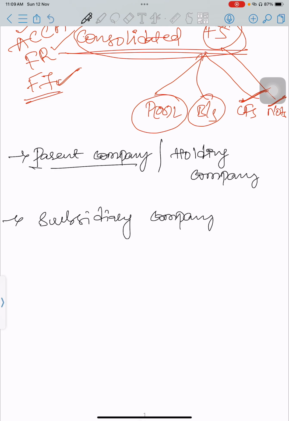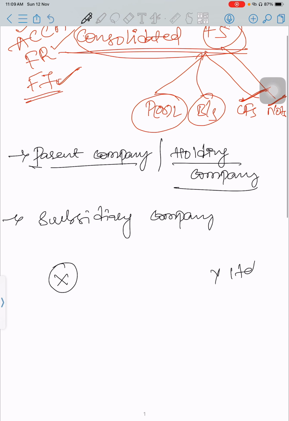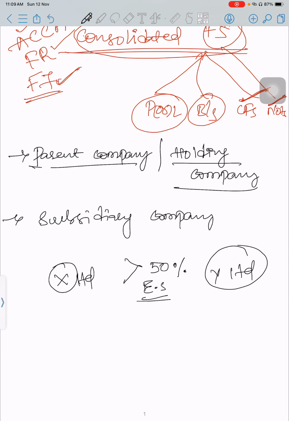Now, which is a parent company or holding company? Suppose X Limited is a parent company. It can be called a parent company when it holds more than 50 percent of share capital. I mean equity share capital, because only with equity share capital will you have voting power, voting rights.